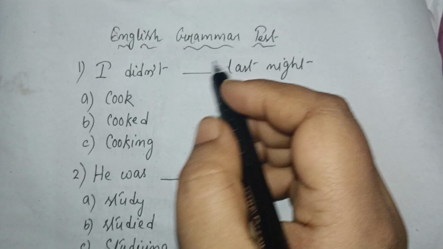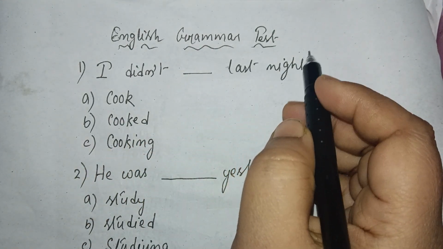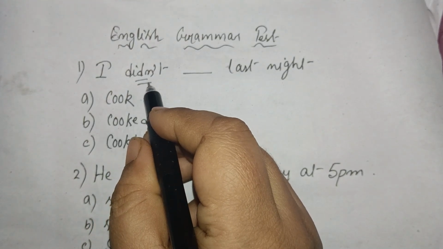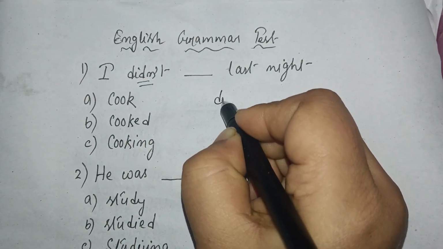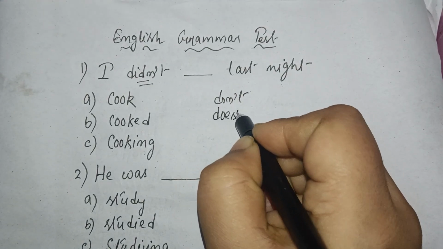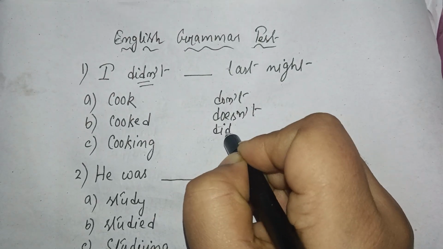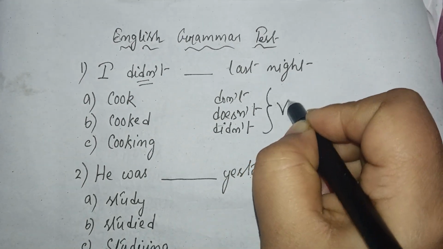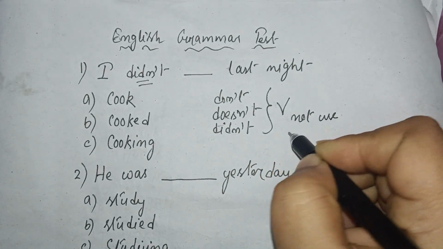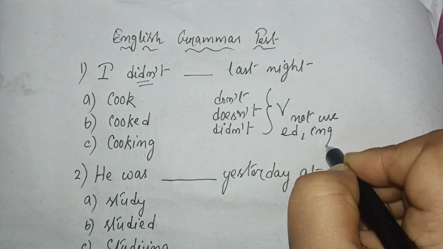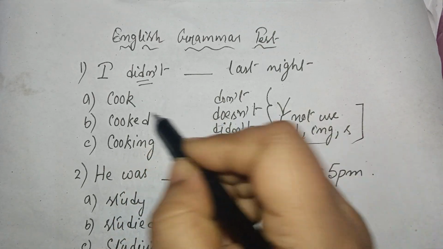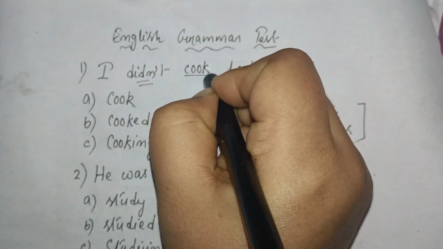English grammar test. See, I did not dash last night. Here the key word is did not, and the options are cooked, cooking. When we know we have didn't, for example, with words like do, verbs like don't, doesn't, and didn't, here comes the main verb, the original verb, and we will not use ed or ing or s. So I did not, the main verb here is cook. So I didn't cook last night.